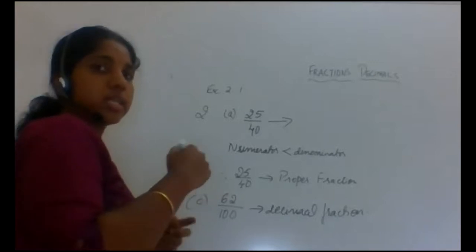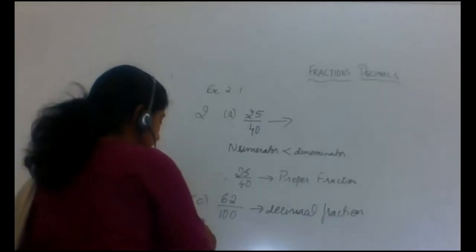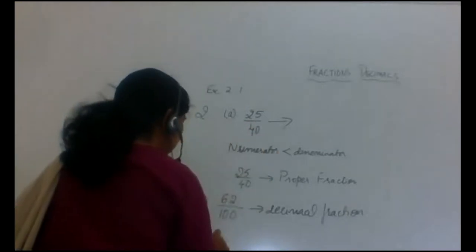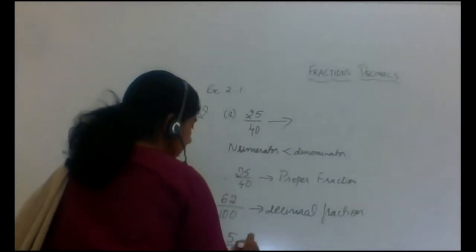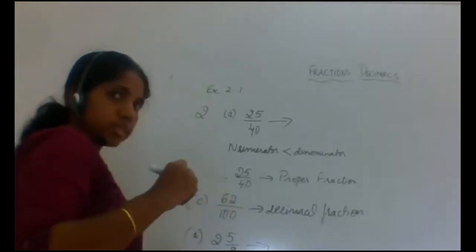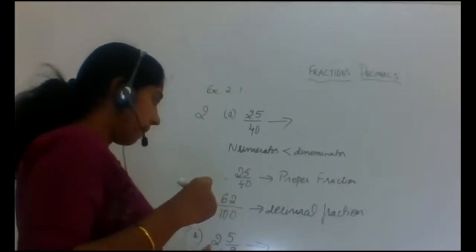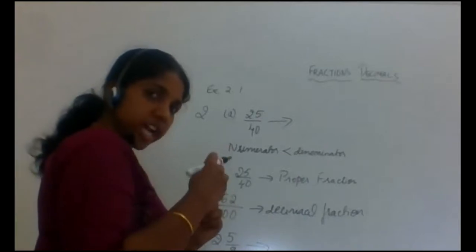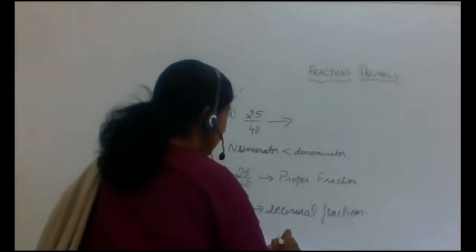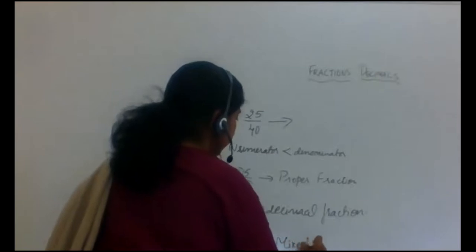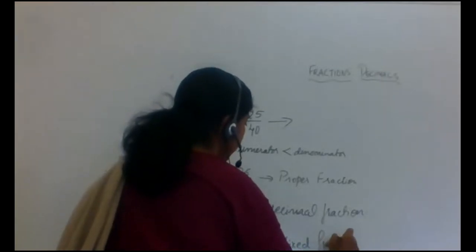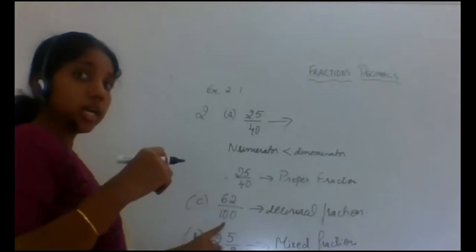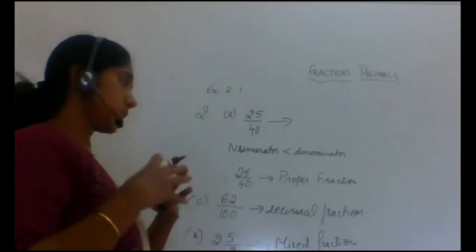Now A, B, C is done. Now next, B. You're not going to do anything with the fraction. Don't simplify. Just take it as it is given. So what about this? Yes, there is a whole number and there is a proper fraction. So it is mixed, right? Okay, so it is a mixed fraction. There is a whole number and an improper fraction. So this is a mixed fraction.